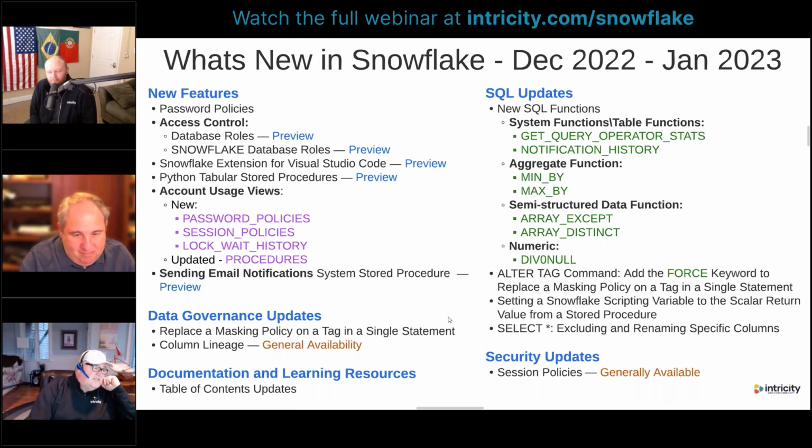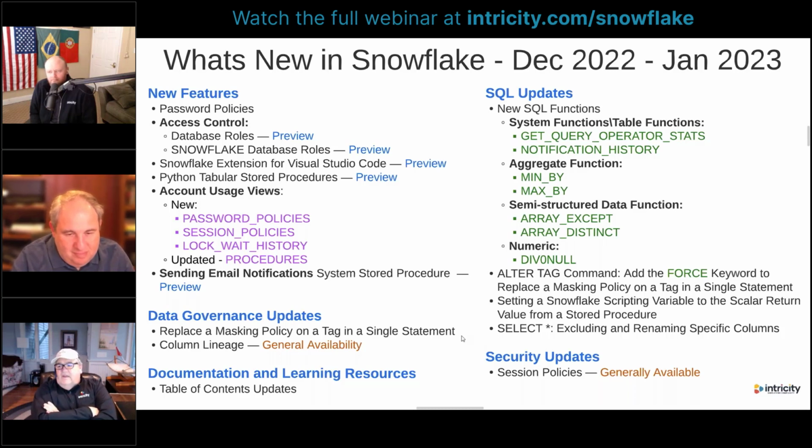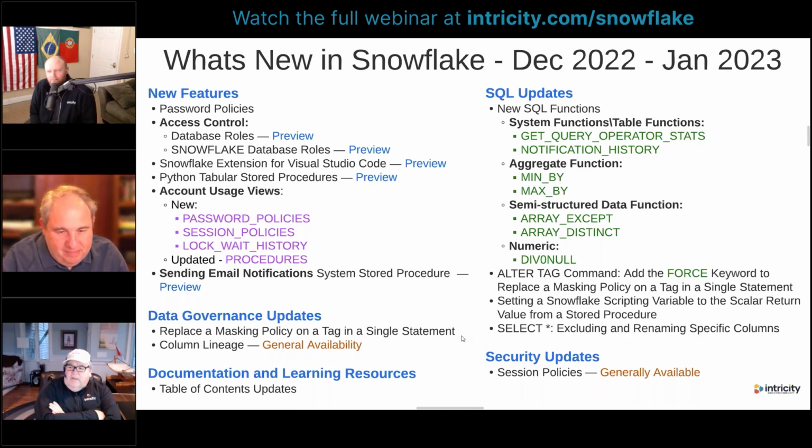So data governance updates, there's some data governance updates. One of those is to be able to replace a masking policy on a tag in a single statement. So we don't have to go and remove the policy and then apply the policy again. We can now do that all in a single statement. And column lineage is now in GA. So that's an important one there.